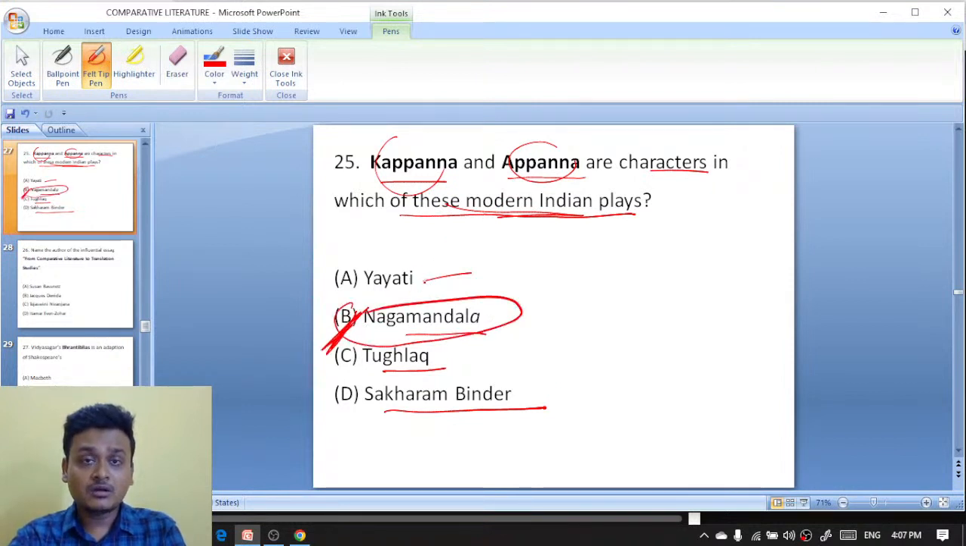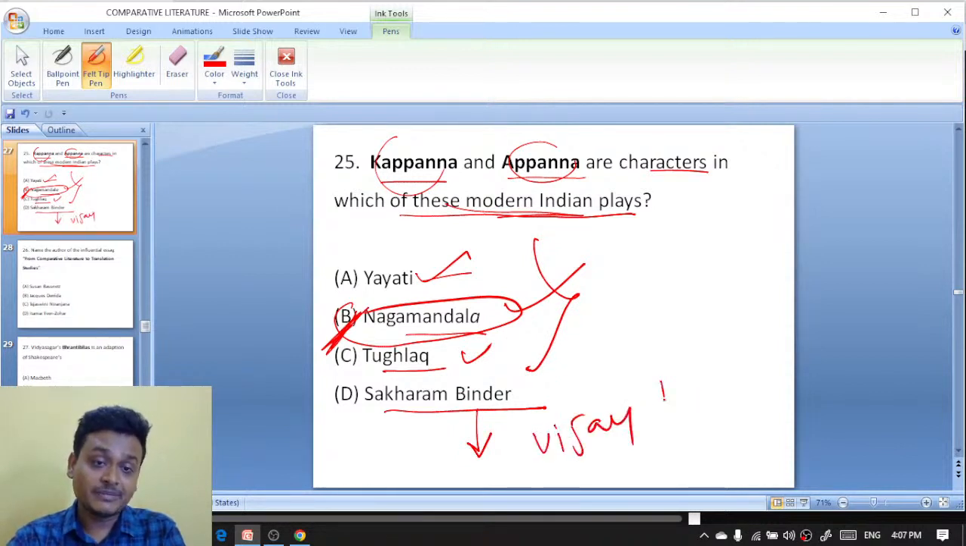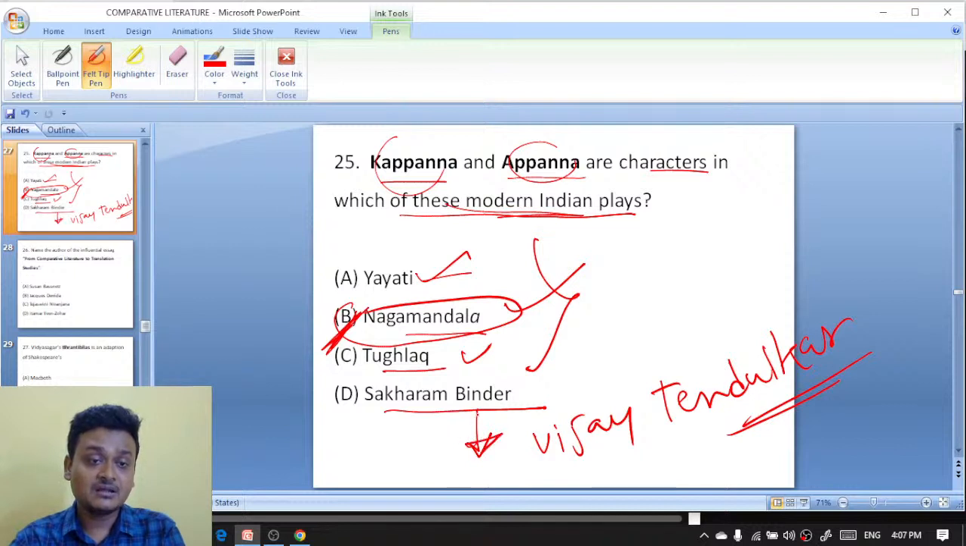These are all works written by Girish Karnad, the Indian dramatist. Jajati, Naga Mandala and Tughlaq were written by Girish Karnad. Whereas Sakaram Bindar is a play written by the Marathi dramatist Vijay Tendulkar. Sakaram Bindar is a titular character, the name of the play. And in Naga Mandala we find characters like Kapana and Apana.